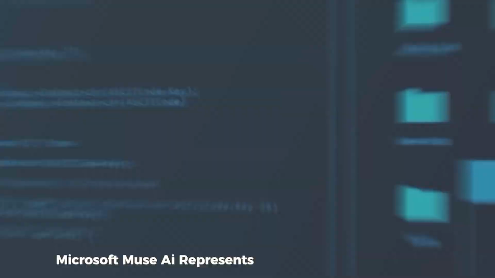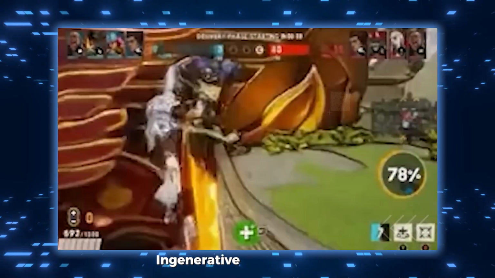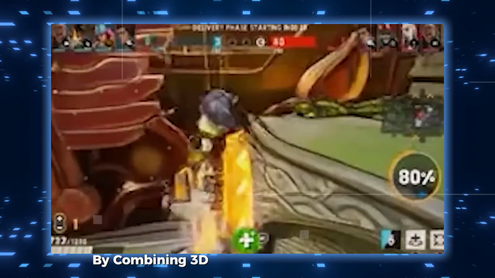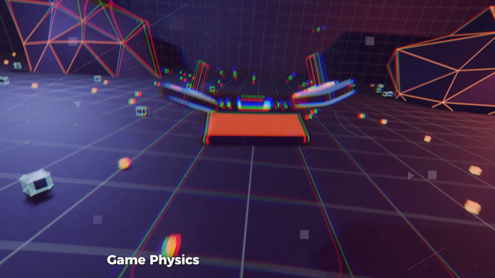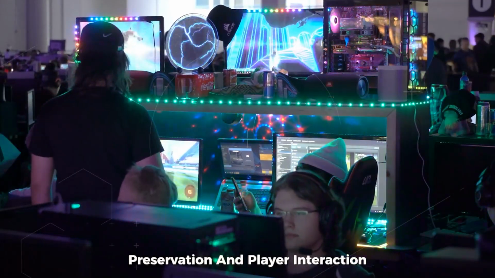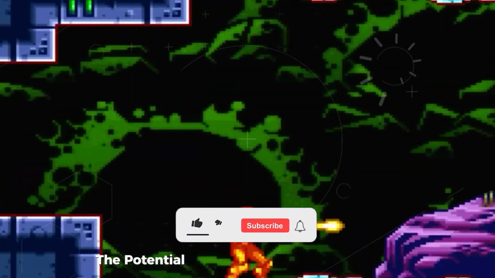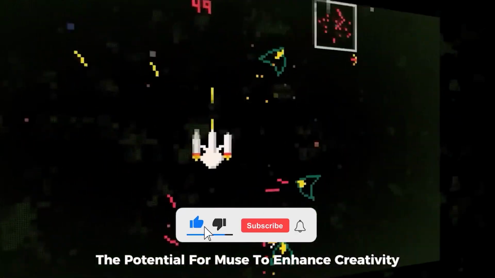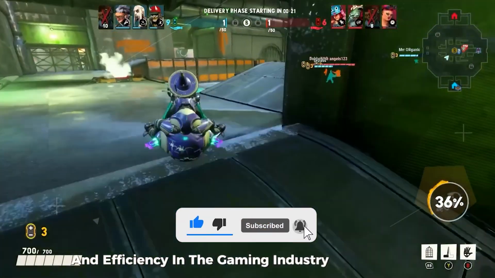A new era for gaming and AI. Microsoft's Muse AI represents a significant leap forward in generative AI for gaming. By combining 3D environment understanding, game physics, and real-time adaptability, Muse opens up exciting possibilities for game development, preservation, and player interaction. While challenges remain, the potential for Muse to enhance creativity and efficiency in the gaming industry is undeniable.